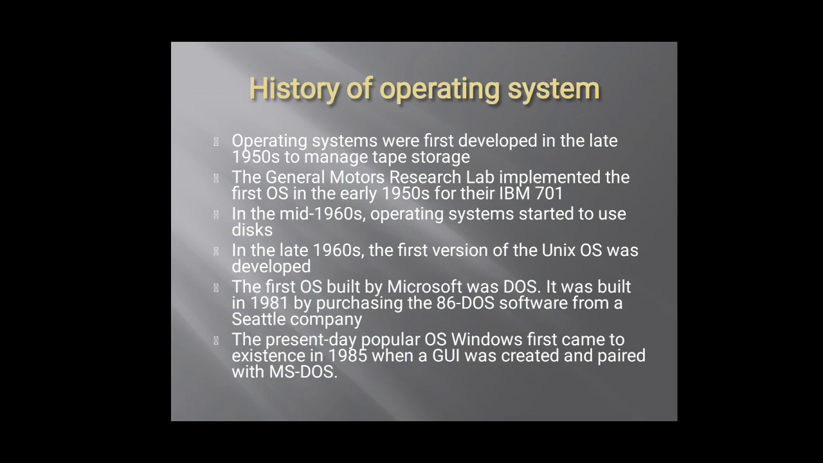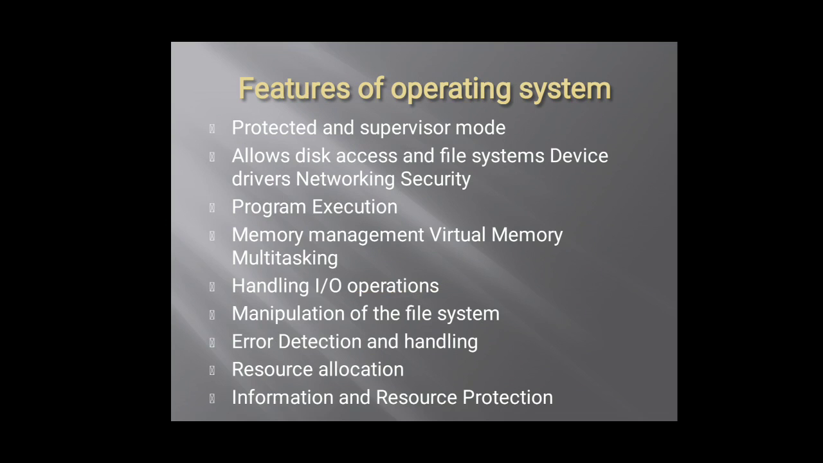The present day popular OS, Windows, first came into existence in 1985 when a GUI was created and paired with MS-DOS, that is Microsoft DOS. Previously it was only DOS. When they had a colorful, proper GUI connected with DOS, that is when it was given the name MS-DOS.